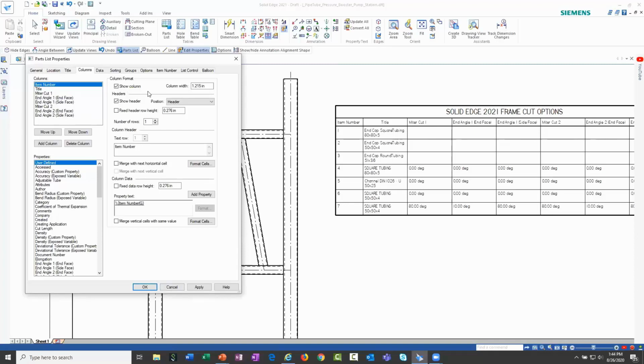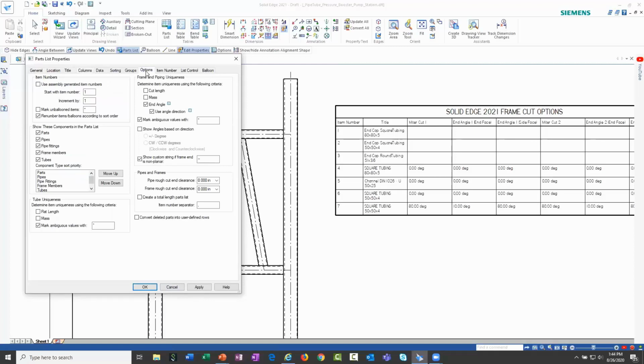You also notice under the options menu for unique pipe frame and pipe uniqueness, because this also works on piping. If you've used this tool previously, this option here called end angle used to be called miter. So we've now added some new enhancements for the saw and the cut angle. So that's where these new options are coming into play.